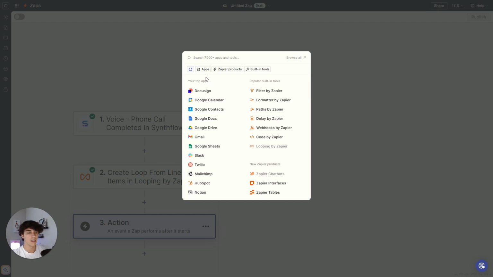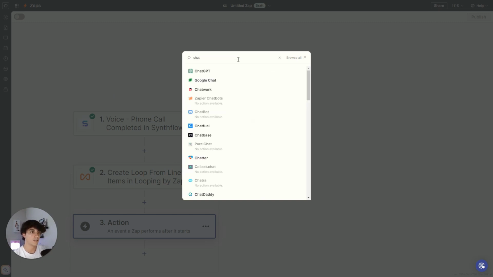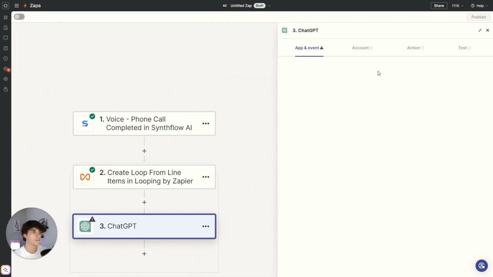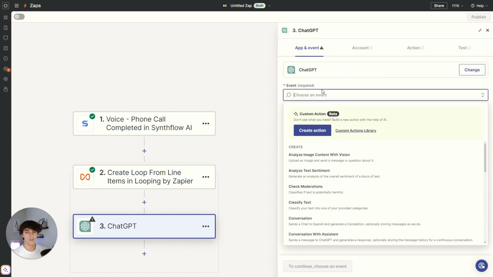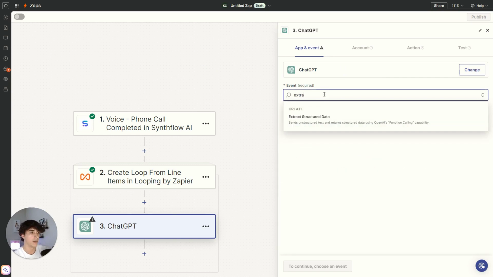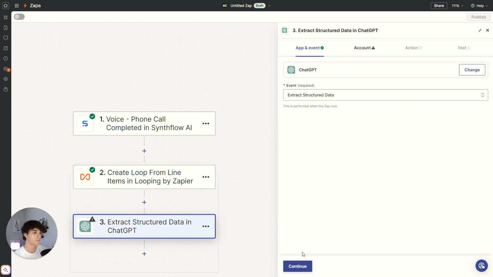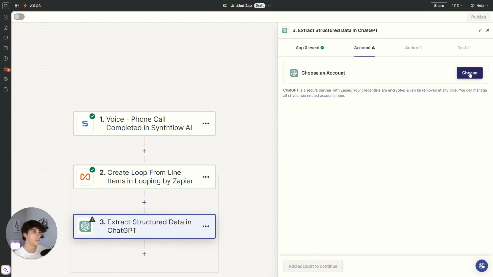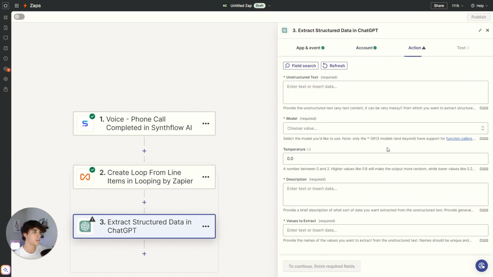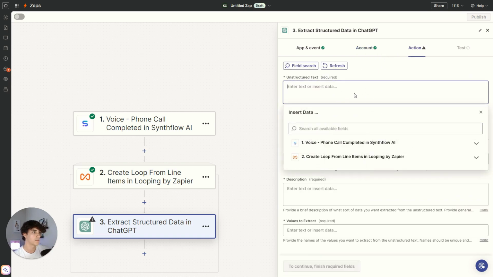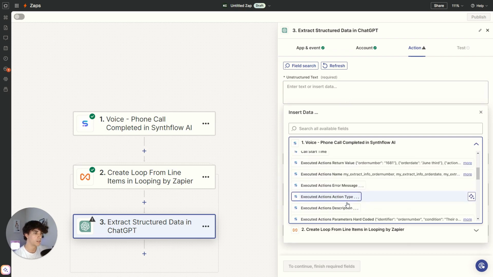Now, this is going to be using ChatGPT. With ChatGPT, you're going to choose extract structured data. Continue. You choose an account, and then you continue. And from here on out, it gets a little more intricate. However, it's not very hard. You just need to follow the steps that I'm about to give you right now.